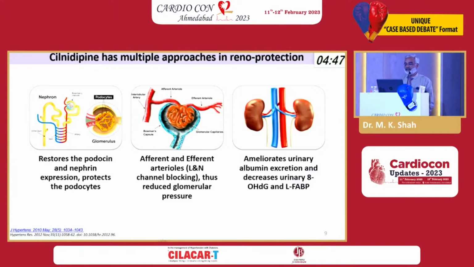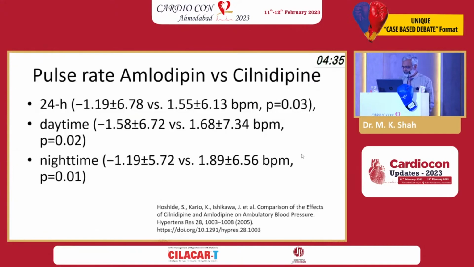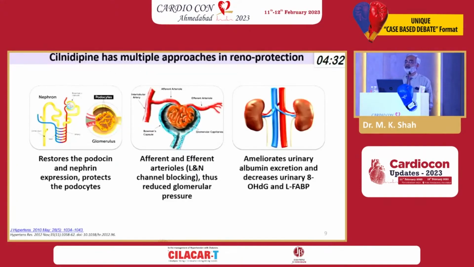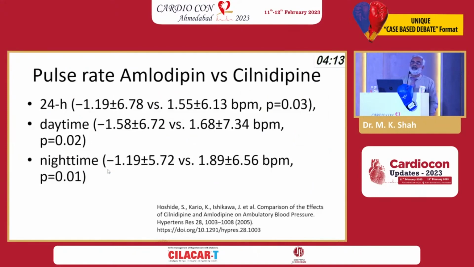In the kidney, what happens? Afferent and efferent arterioles both are going to dilate. Intraglomerular pressure will come down. Glomerulosclerosis will come down. eGFR is going to increase. Protein excretion, albumin excretion, which is supposed to be an important surrogate marker both for kidney as well as for heart, it is going to come down. And other markers of renal parameters here, urine 8-OHdG and L-FABP also are going to come down. All these things will culminate into restoration of podocin and nephrin, and it will protect the podocyte.